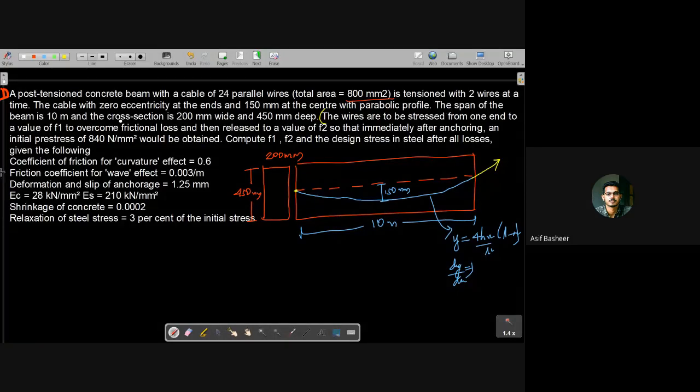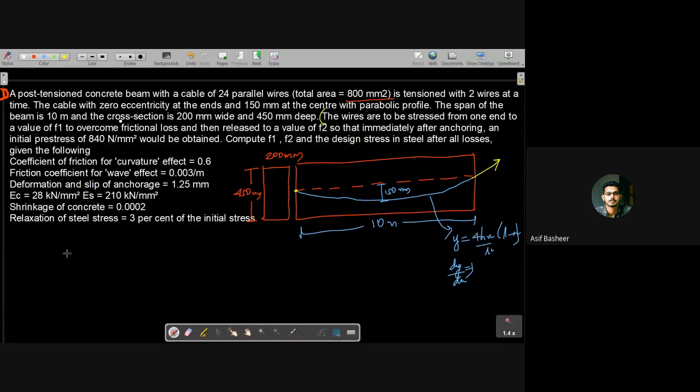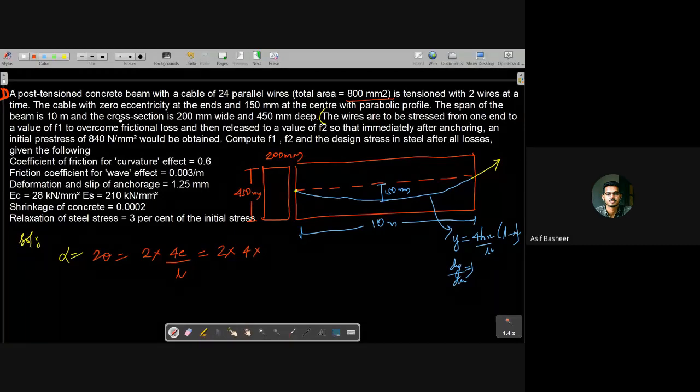I can say that the jacking is done from one end. So I can write the total change of slope, alpha, is equal to 2 theta. That is, 2 into 4e by L, that is 2 into 4 into e, which is given as 150 divided by 10 meters.